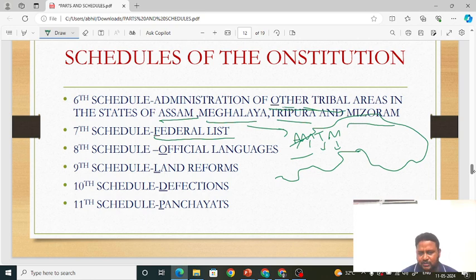Separation of powers we will learn in a different chapter. That is the separation of powers between legislative, executive and judiciary. That is different, friends. I am talking about vertical division. Separation of power is horizontal division, and division of power is vertical, that is from union to states. How is it divided?